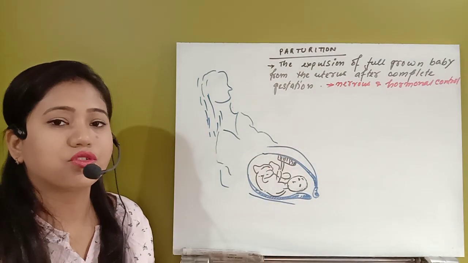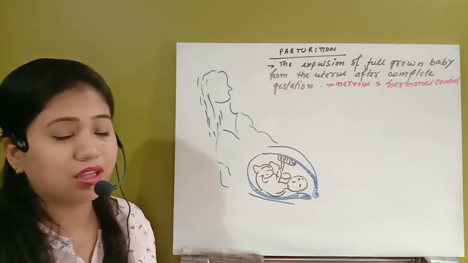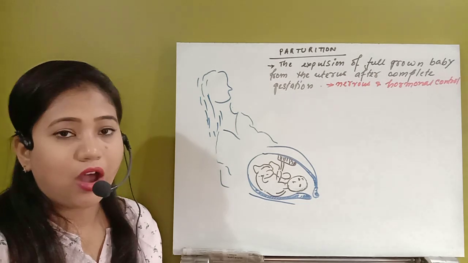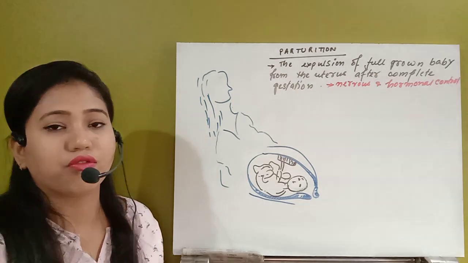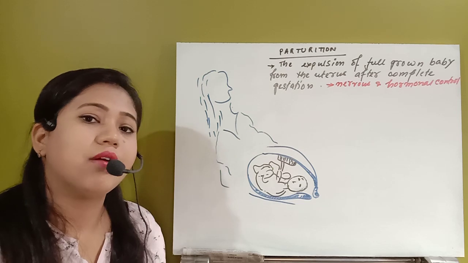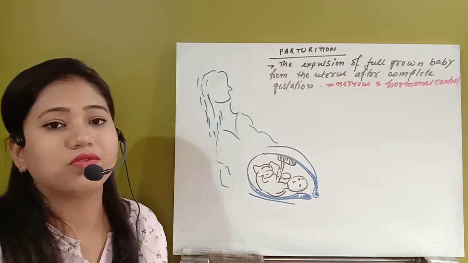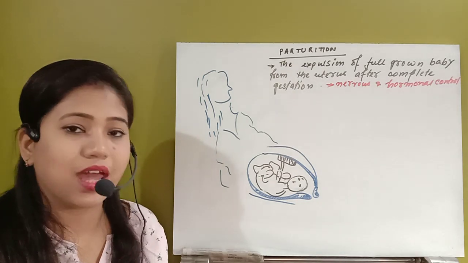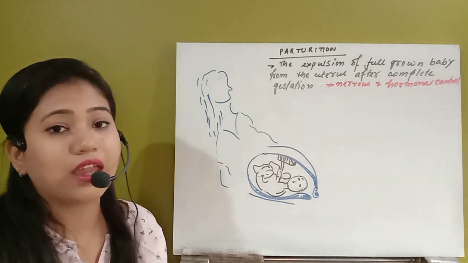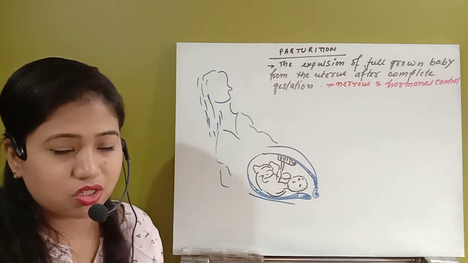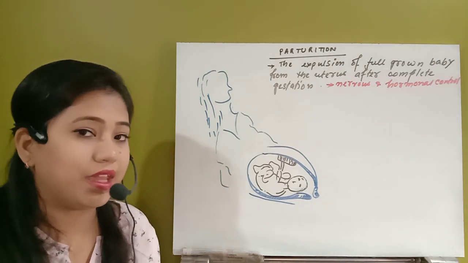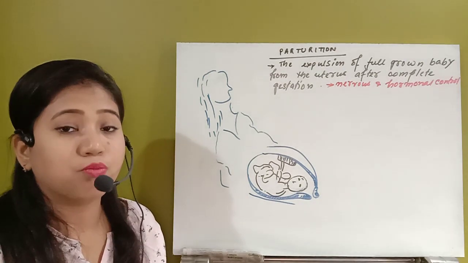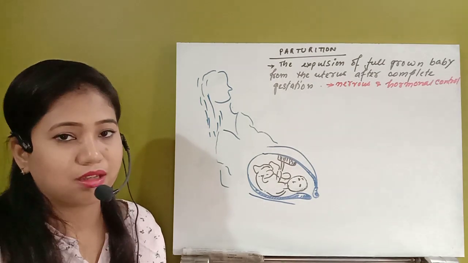First of all, the parturition process will be initiated by one reflex called fetal ejection reflex, or FER. Fetal ejection reflex is actually initiated by the fetus as well as the placenta. See, one question came in NEET as well as in AIIMS, that how this FER or fetal ejection reflex is initiated. Who actually initiates FER? So it is not the fetus alone or the mother alone. It is both by the fetal side as well as the maternal side.